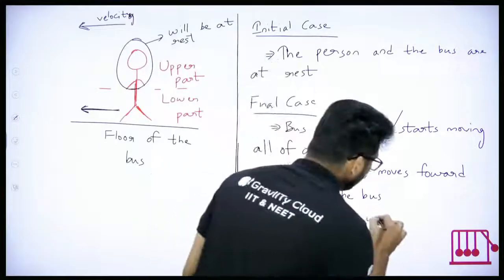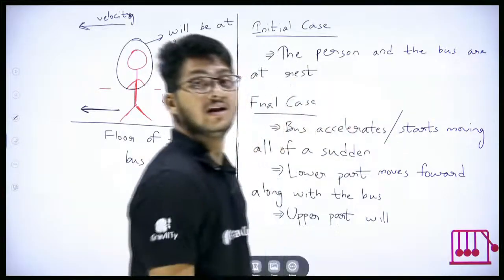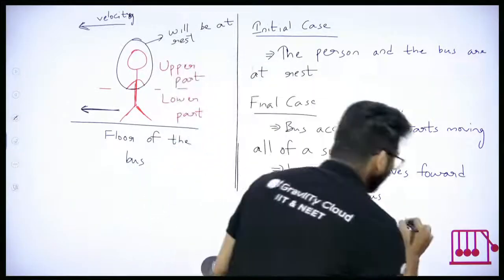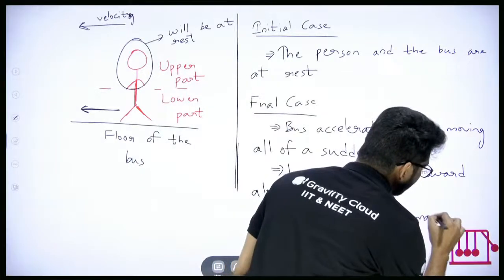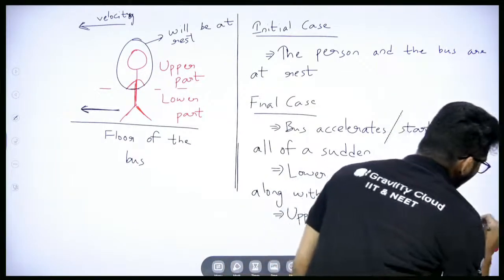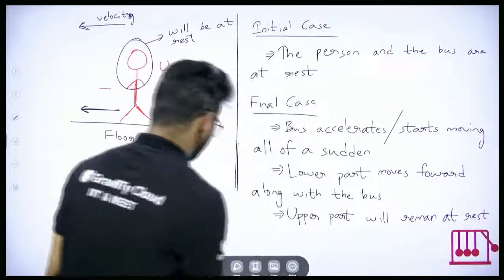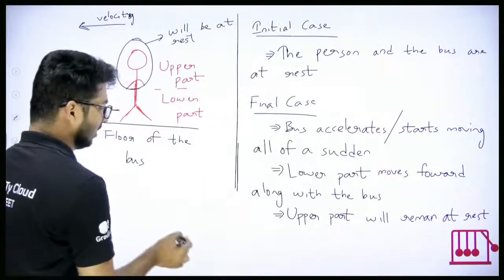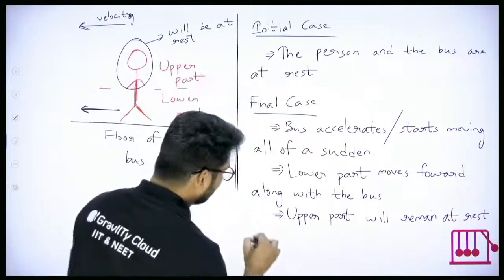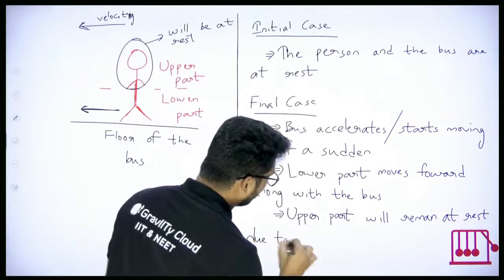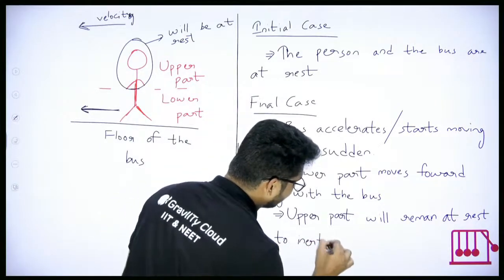The upper part will remain at rest. Due to what? You have to mention this, everyone. It's a very important point. It will remain at rest due to inertia of rest.